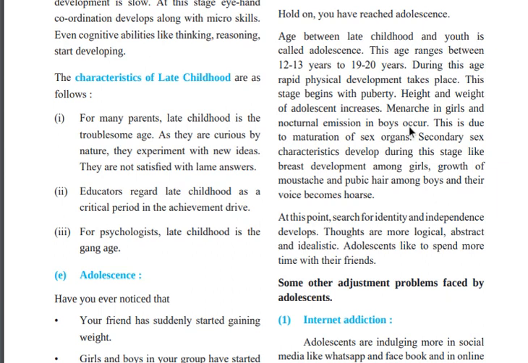Adolescents like to spend more and more time with their friends. If you see, even you all like to spend more time with your friends.